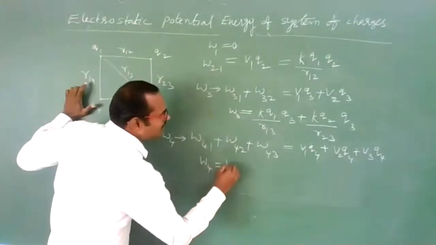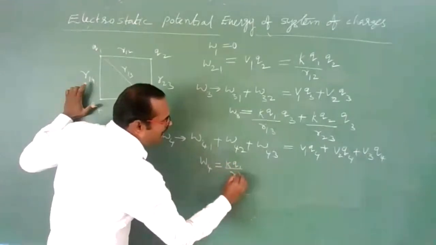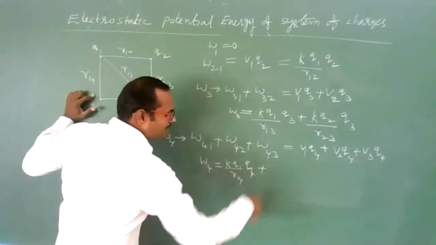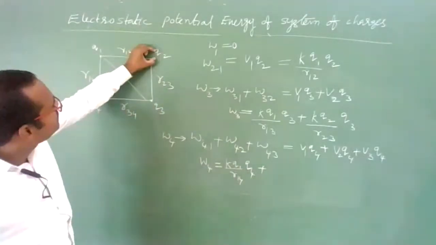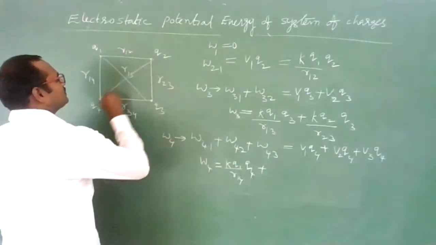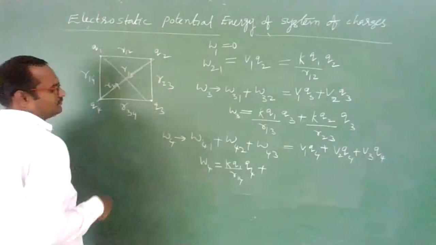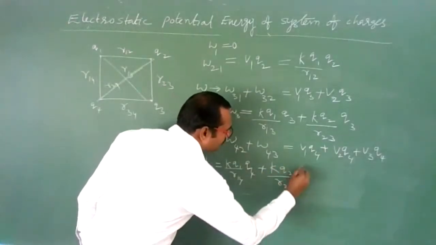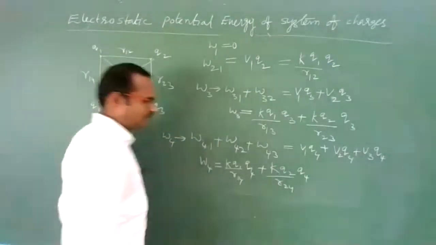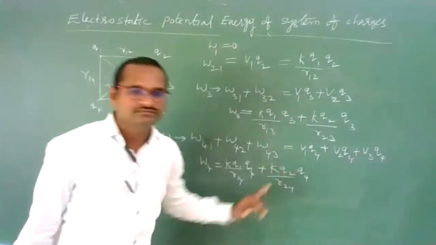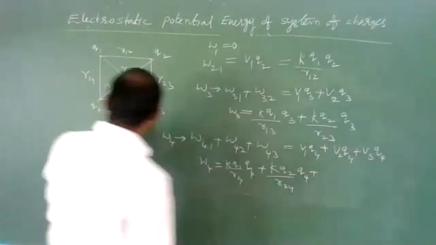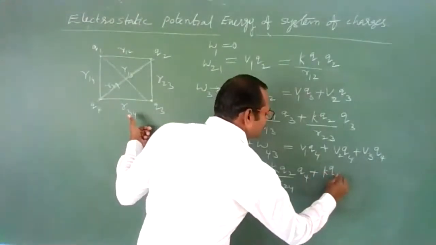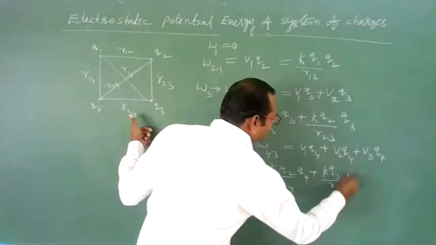That is K Q1 by R14 into Q4, plus due to the second charge at this location, R24, K Q2 by R24 into Q4, plus due to the third charge, distance R34, K Q3 by R34 into Q4.